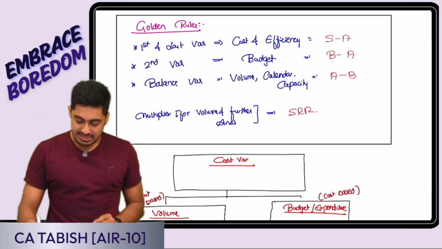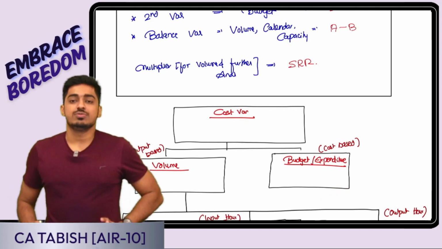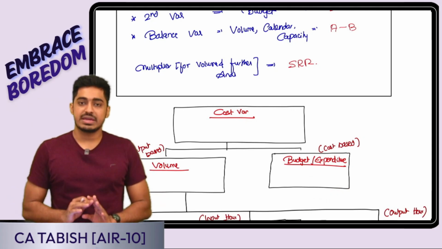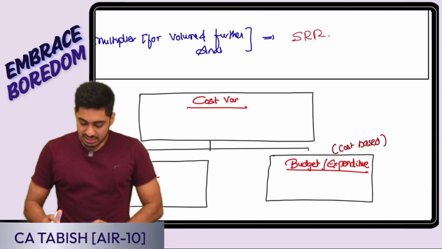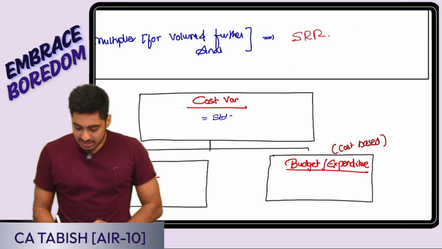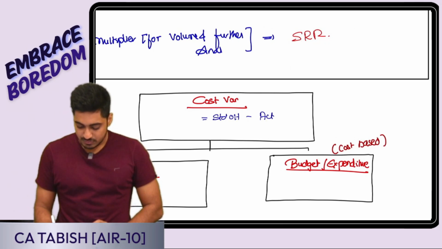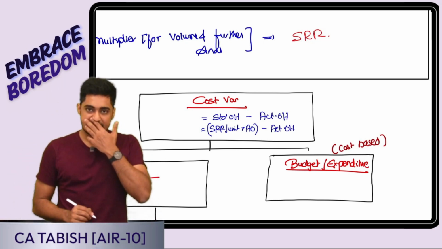Now if this much is clear, let us go ahead. First is cost variance. In cost variance, what am I comparing? The overall change in the cost. It is going to be my standard overhead cost minus actual overhead cost. Standard overhead cost, I told it as SRR per unit, for 1 unit how much, into actual output, minus my actual overhead cost. Is this clear, everyone? Perfect.